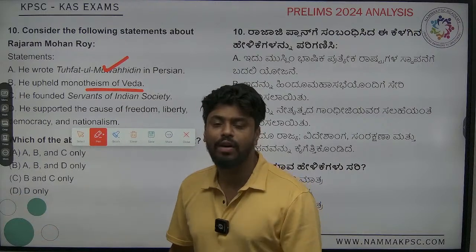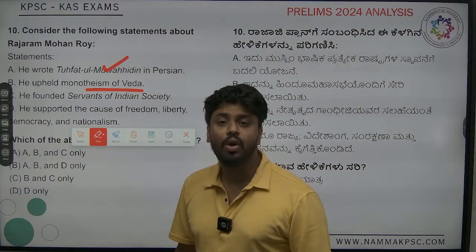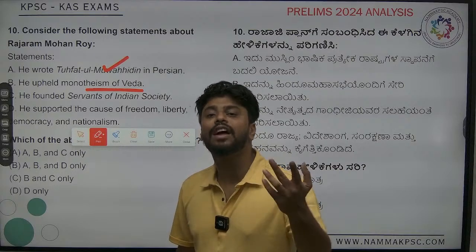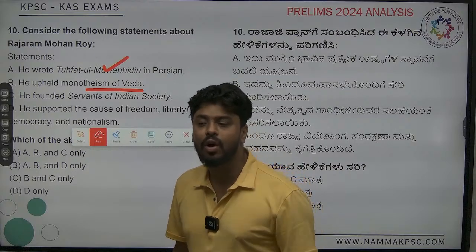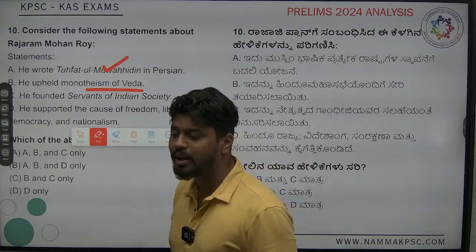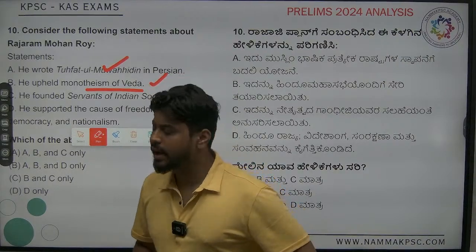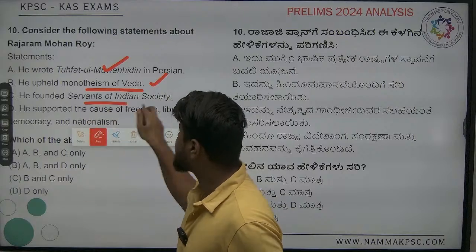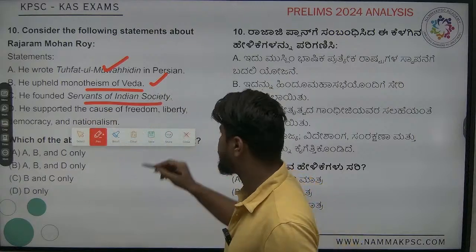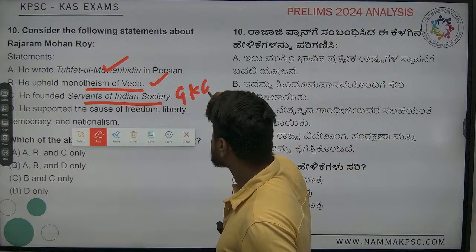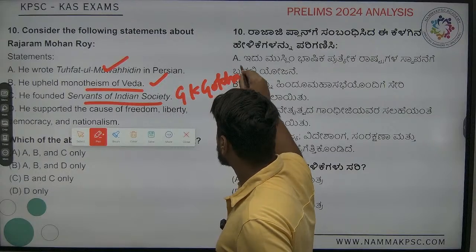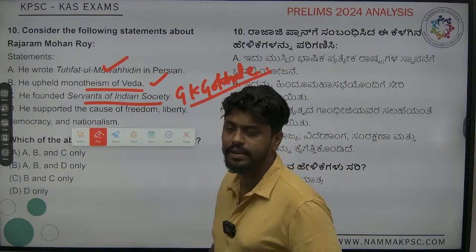That is, there is only one God. In Vedas, what is told? Ekam Sat Vipra Bahudha Vadanti, meaning there is only one God, but the way we see him is multiple. So this is correct. He founded the Servants of Indian Society. No, this is wrong, because Gopal Krishna Gokhale is the person who did this.